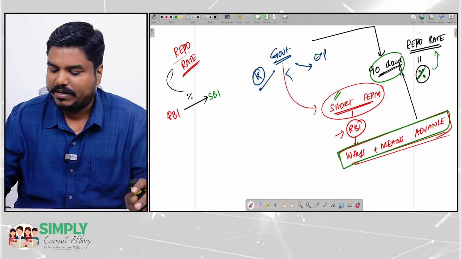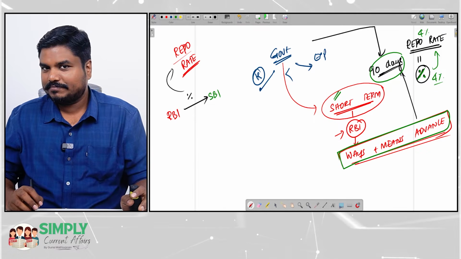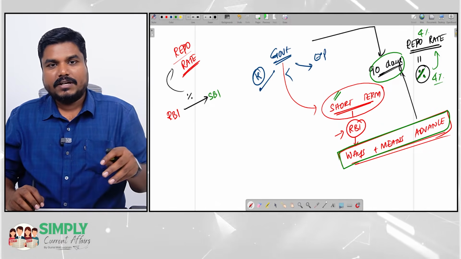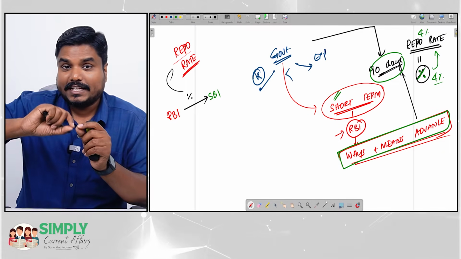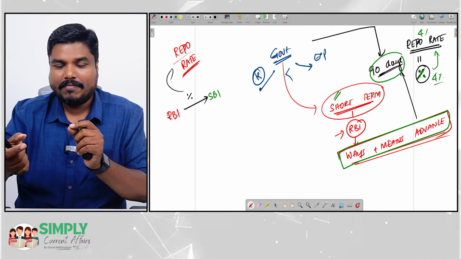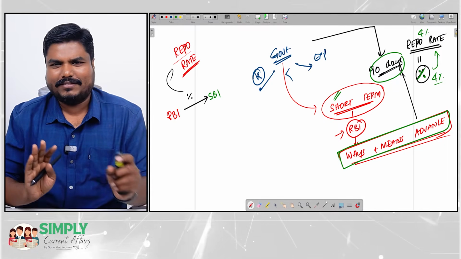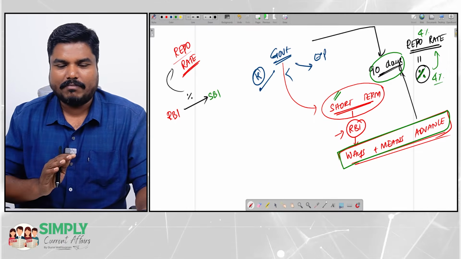If repo rate is 4%, then the ways and means rate also will be 4%. But if government repays after 150 days, then for the extended time period alone, the interest rate will be more than repo rate. How much is not important. It will be more than repo, and that is what we have to keep in mind.